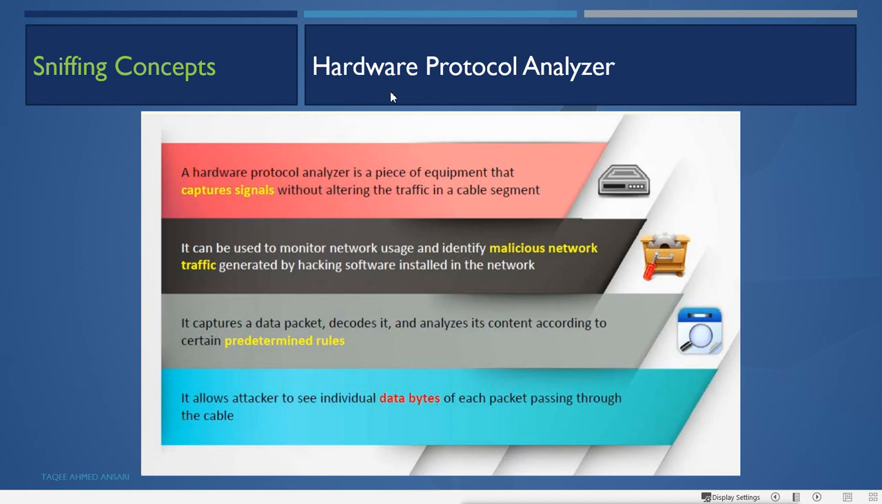Then we have hardware protocol analyzers also. A hardware protocol analyzer is a piece of equipment that captures signals without altering the traffic in a cable segment. This is not software; these are actual hardware devices used to do the sniffing. It captures the signals without altering the traffic in a cable segment, and it can be used to monitor network usage and identify malicious network traffic generated by hacking software installed in the network.